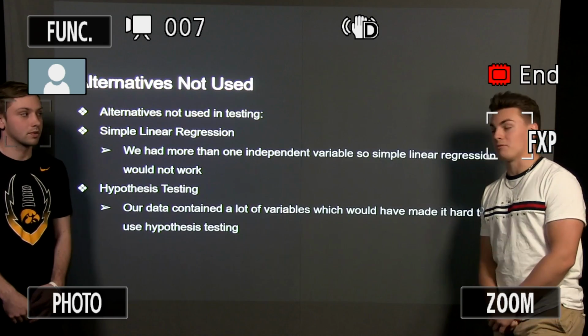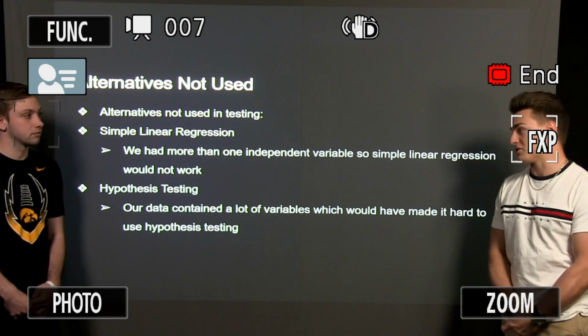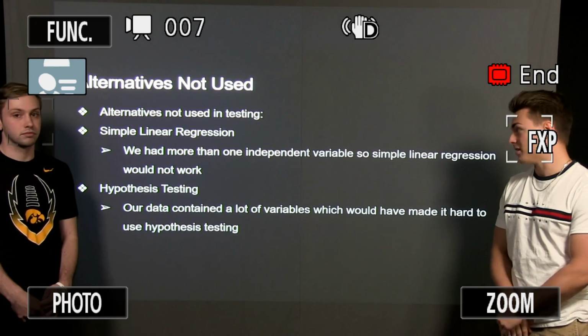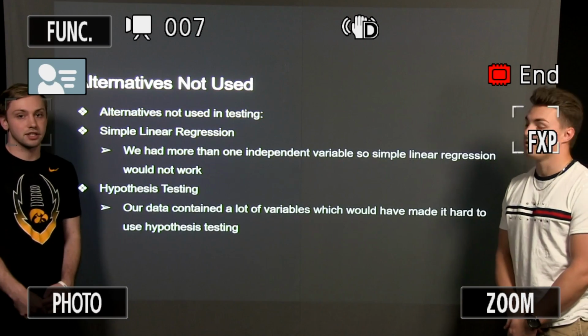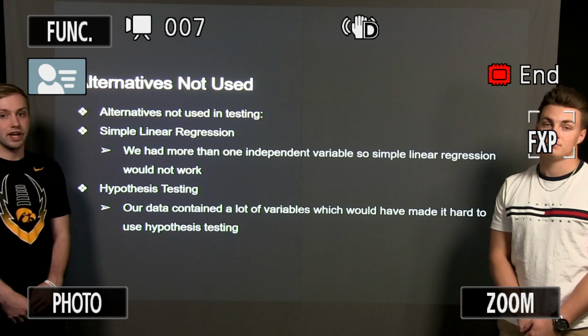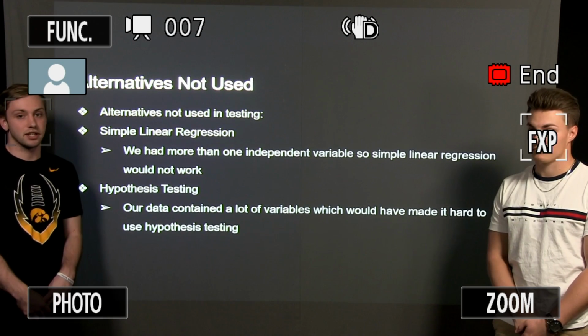There were some alternatives that we were not able to use for our testing. The first one here is simple linear regression, which didn't work because we had way more than one independent variable. We also chose not to use hypothesis testing due to the fact that we had a lot of variables, so it would have made it very hard to hypothesis test on each variable.